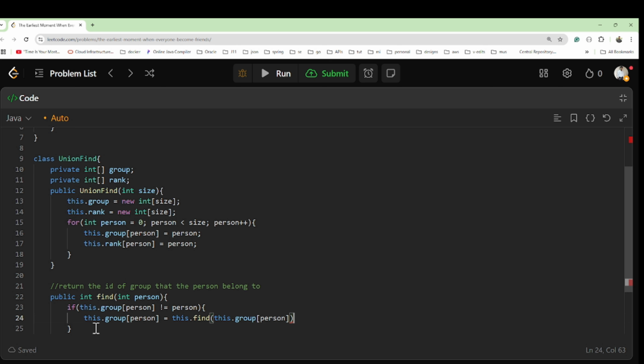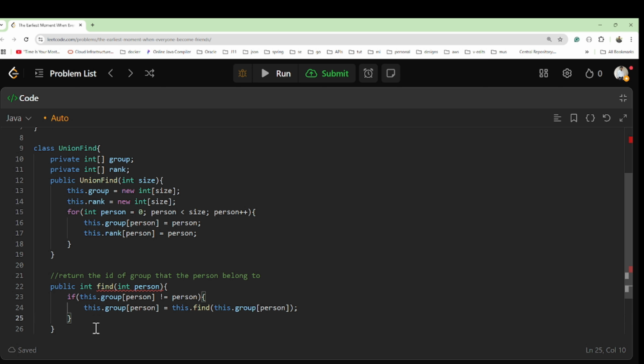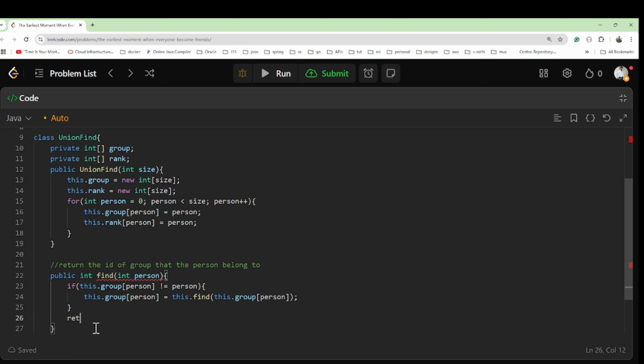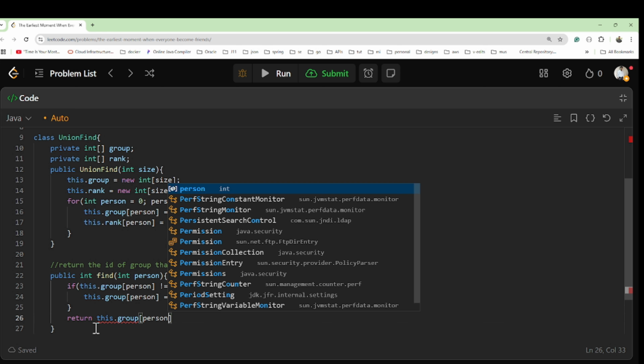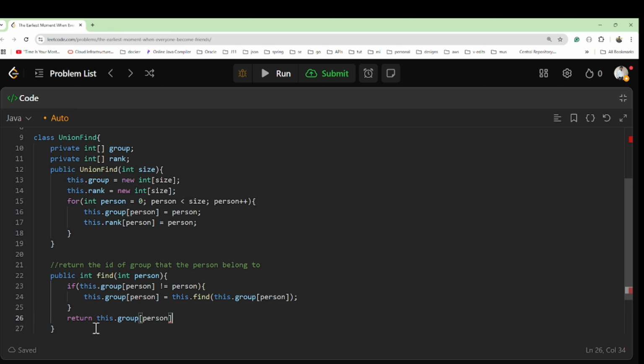Otherwise we will return this dot group at person, like this.